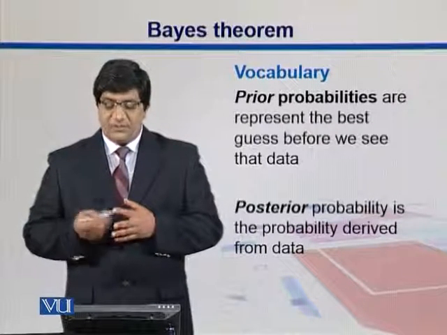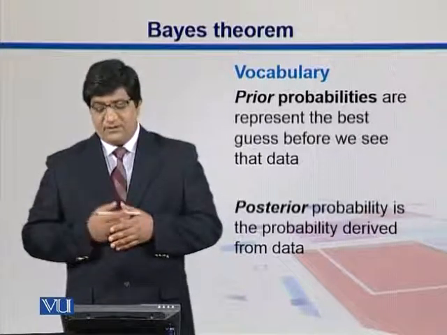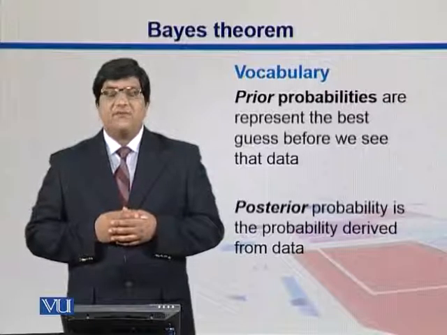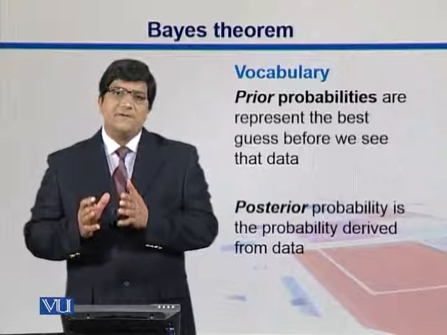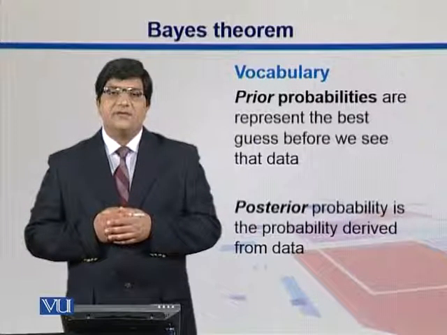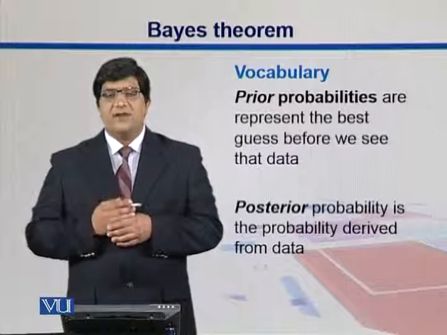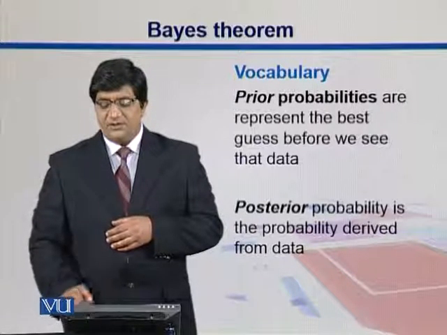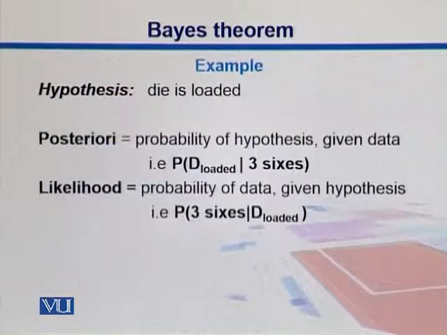Posterior probabilities, or posteriors, are the probabilities derived from the data. Once you see the data, you get the numbers out of it, and then you draw those frequencies from that. In that case, we call those probabilities posterior probabilities. So here is the example. There is a hypothesis that a die is loaded. The posterior in this case is the probability of the hypothesis given the data.